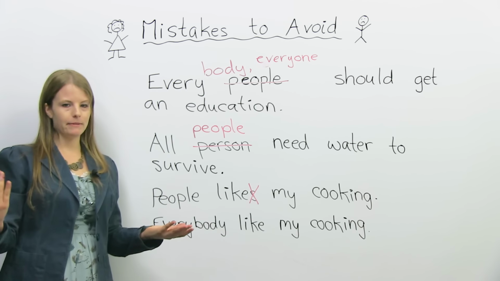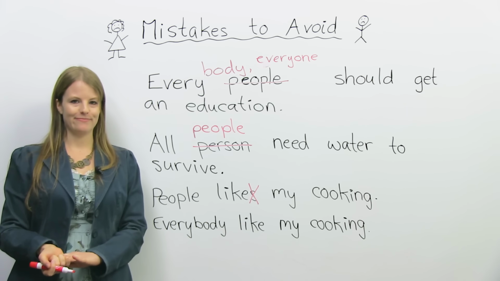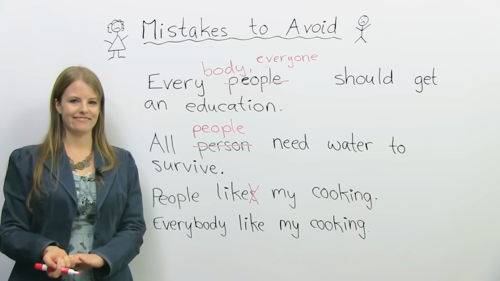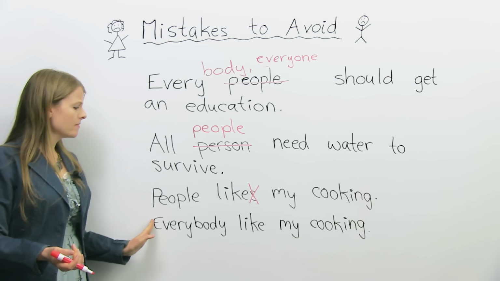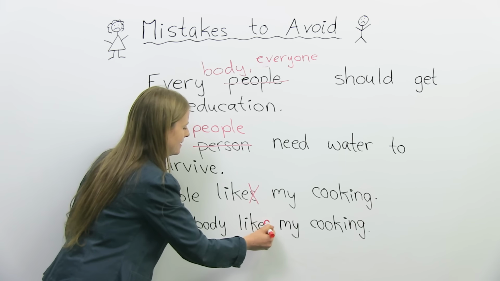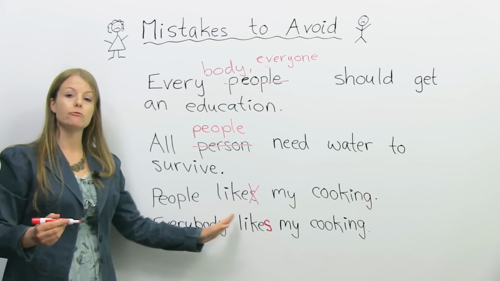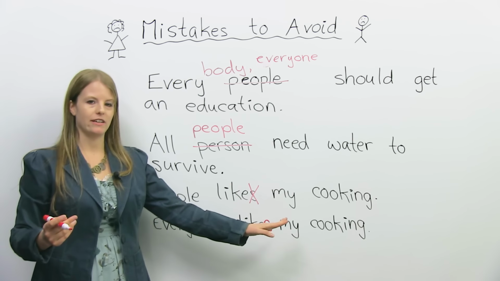Okay, and then the final mistake I see a lot. Everybody like my cooking. What's the mistake here? Okay, so it's similar to what the mistake is here. Everybody, in this case, we need an S because of subject-verb agreement. Everybody likes my cooking.